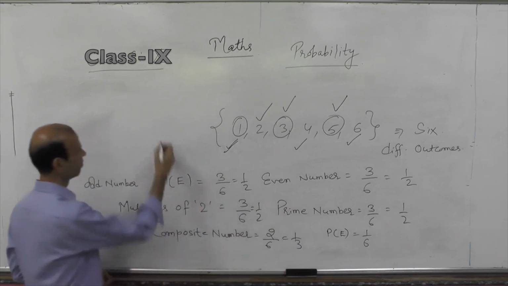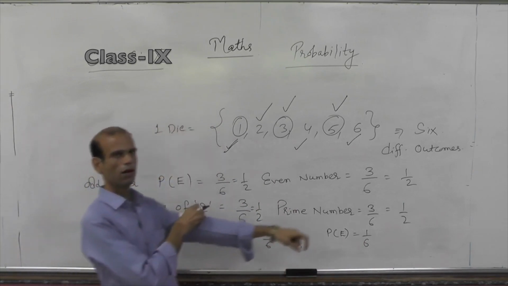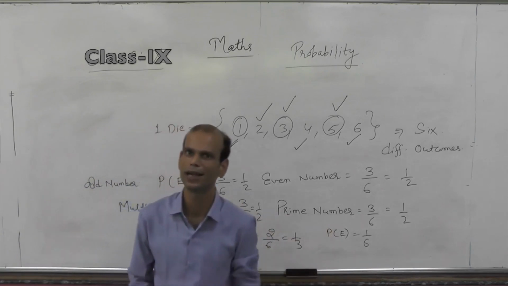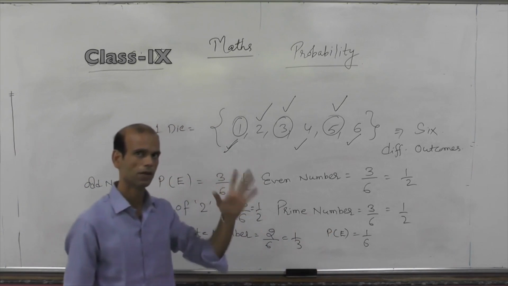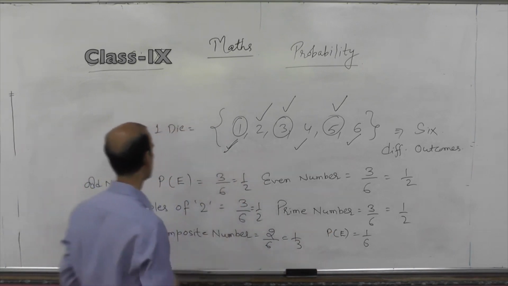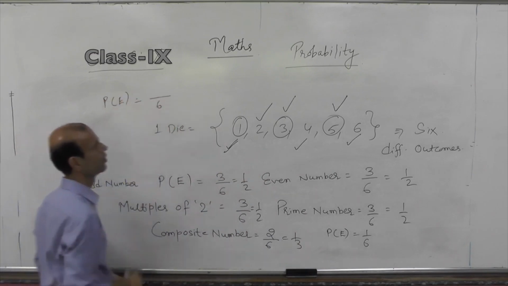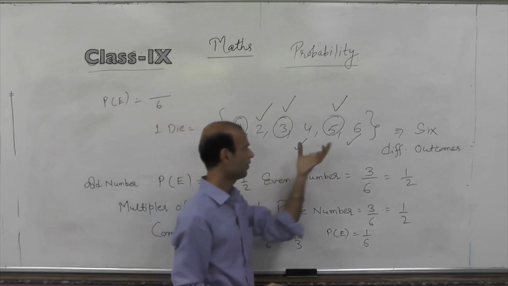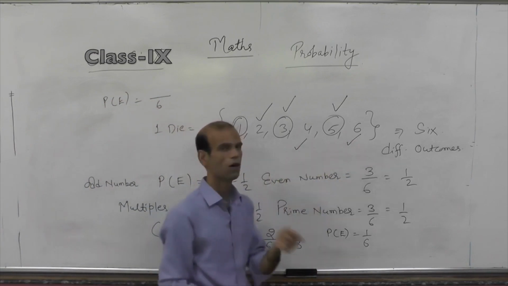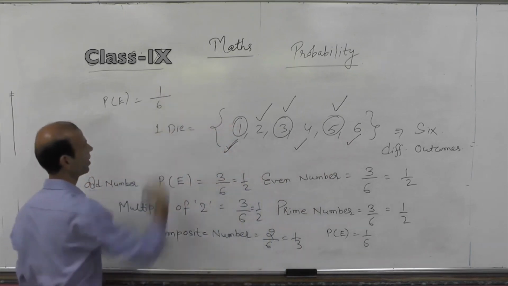If I ask you, what is the probability of getting a number which is greater than 3 and a prime number? When you see the outcomes, total possible outcomes will be 6. Numbers greater than 3, we have 3 numbers: 4, 5, 6. But out of these 3, only one number is prime, which is 5. So answer will be 1 by 6.